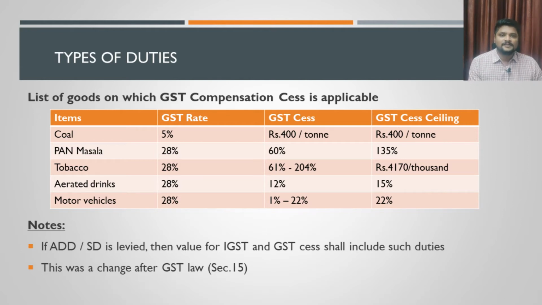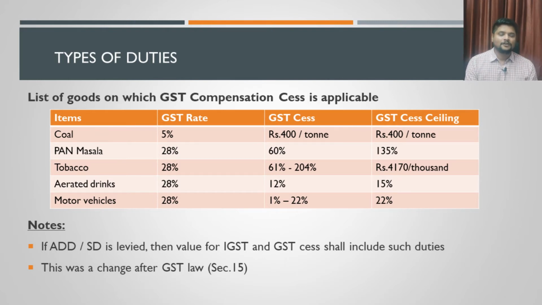Okay, and the fourth item is aerated drinks. Aerated drinks are processed cool drinks, like your Coca-Cola, your Pepsi, Fanta. All these products are examples of aerated drinks. On aerated drinks there is also a cess of 12% and the maximum ceiling is 15%. And the next one is motor vehicles. Motor vehicles will suffer a GST of 28%, and the cess may be charged starting from 1% up to 22%. So this is the list of items on which GST compensation cess will be charged.